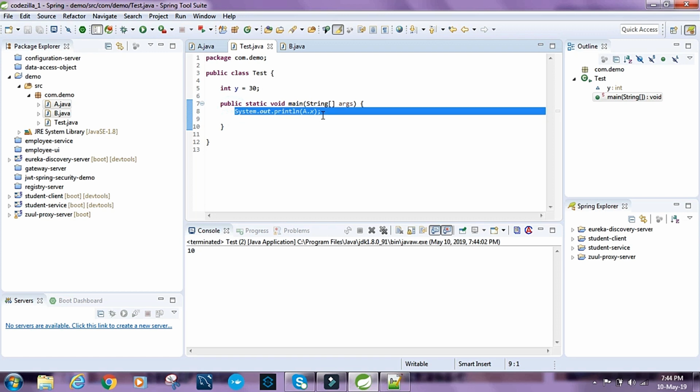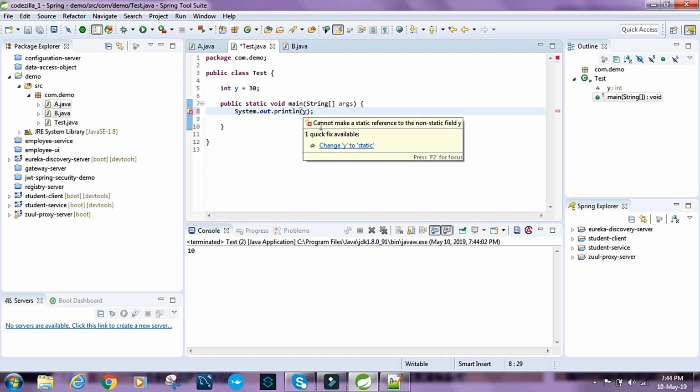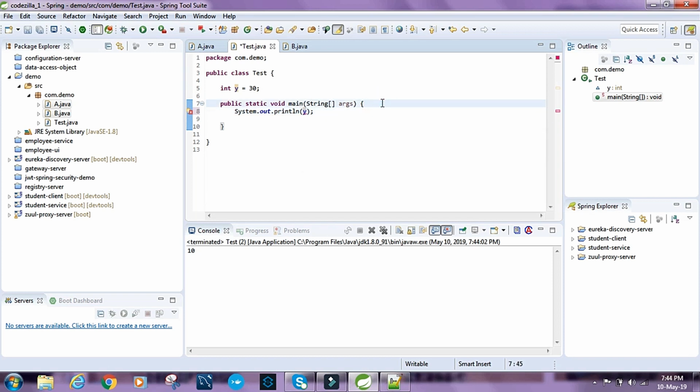So if we try to print this directly, we'll get an error. And what does it say? Cannot make a static reference to the non-static field y. This happens because at the time of class loading, this particular method is loaded into the class, but since this is non-static, this is not loaded into the class, and we are trying to fetch it here. So if this is not present, it won't be able to get loaded into the memory.